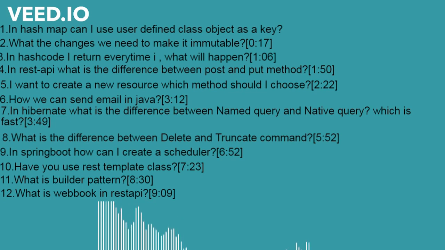And the other one you asked, native query. A native query is where we can directly use an SQL query and it will execute it. Which is faster?